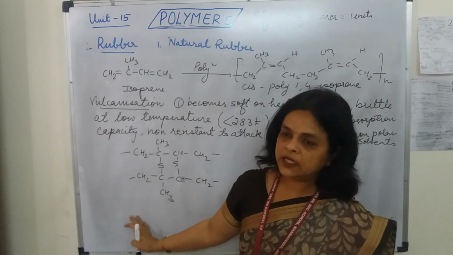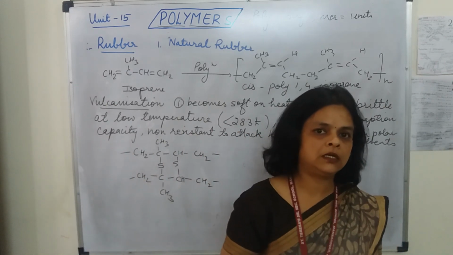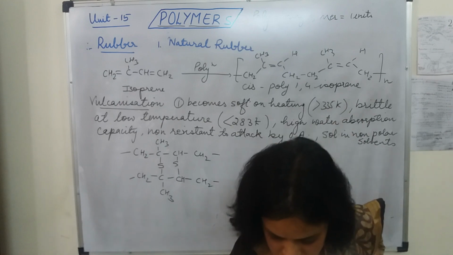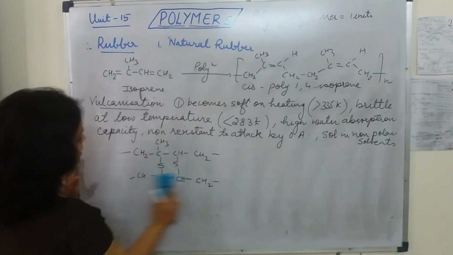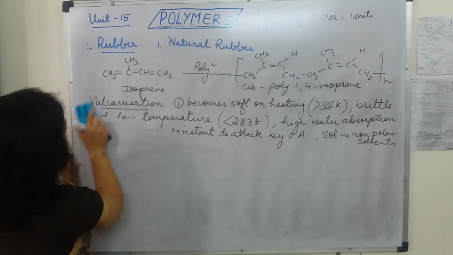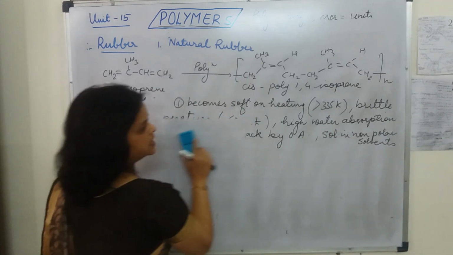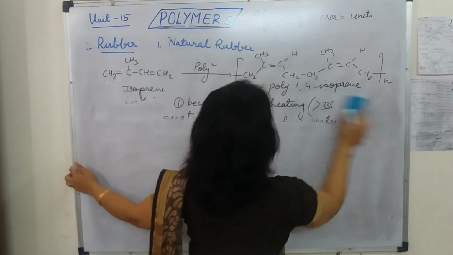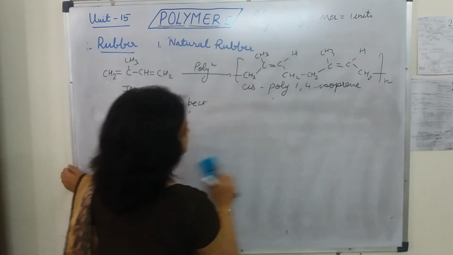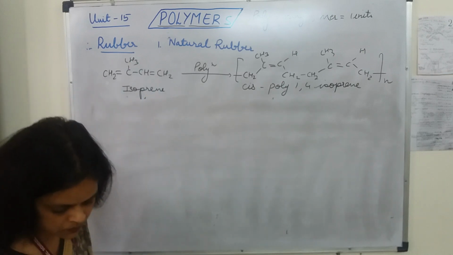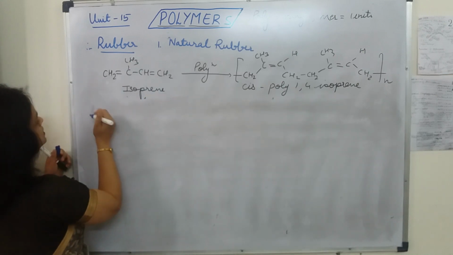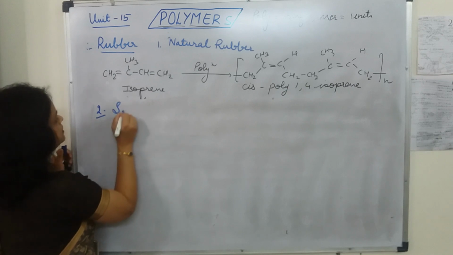Now after this vulcanization, we will discuss some of the synthetic rubbers, and in that synthetic rubbers we will take 3 examples. The first one, it is neoprene. Second one, it is Buna S, that we had already discussed, and the third one we will take Buna N. So the second one, it is synthetic rubber.